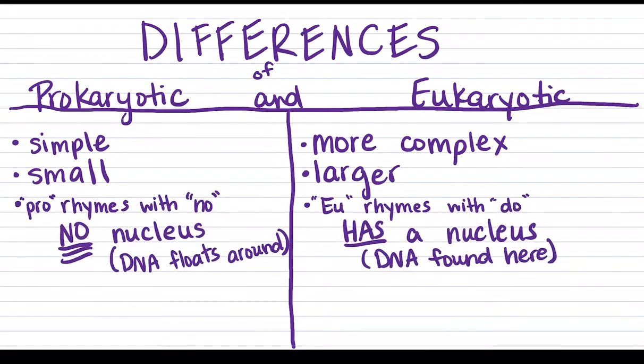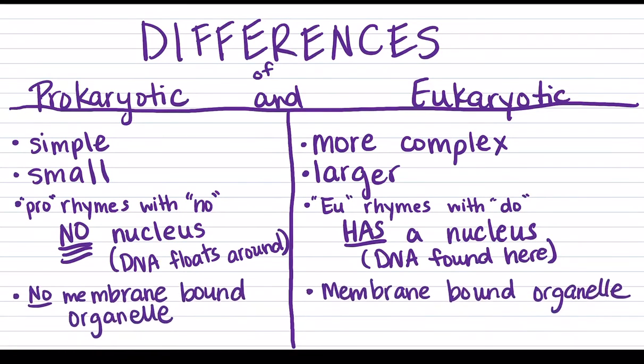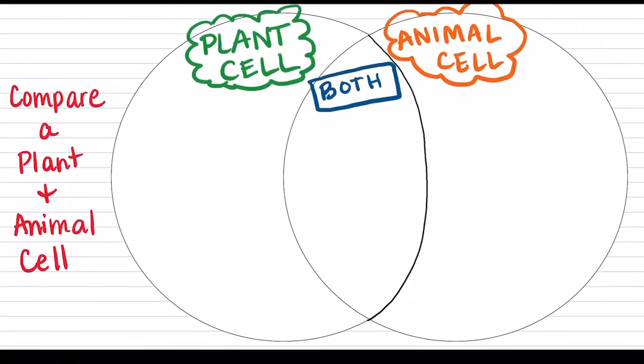For prokaryotic, remember that pro rhymes with no because it has no nucleus. There's no nucleus at all. The DNA just kind of floats around, stays within that cytoplasm there. And then for eukaryotic, the U rhymes with do because it has a nucleus. The DNA is found there. And then prokaryotic, they do not have any membrane-bound organelles, whereas eukaryotic does. And so that membrane-bound means that the organelles are surrounded by like an outer layer. They're protected while they're inside of that cell.